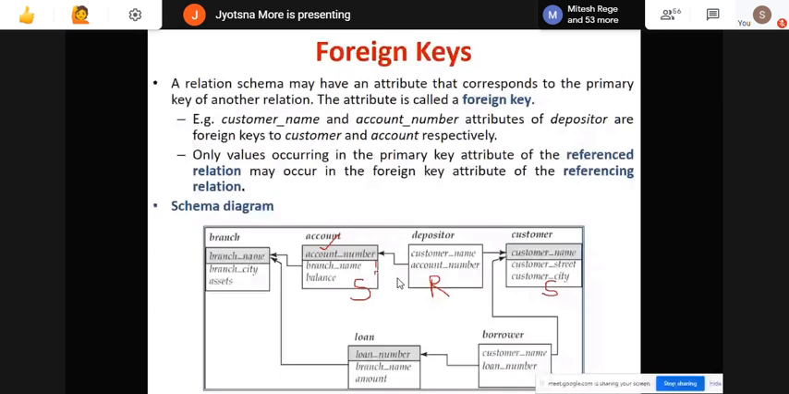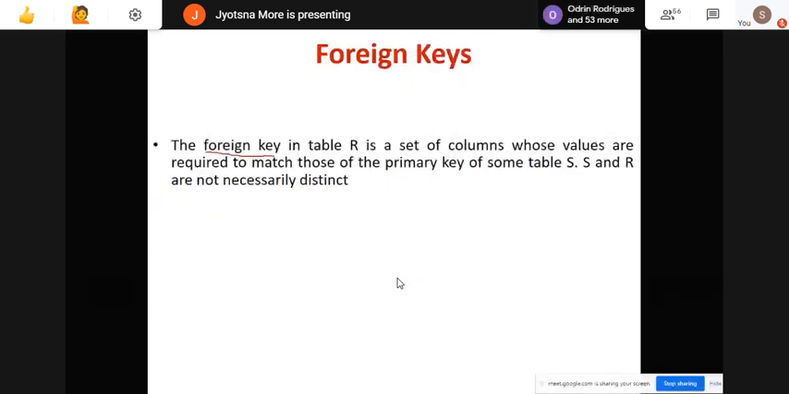So whatever values you have need to be present over here, or you can have this value as null in a foreign key table, not in a primary key. Here you need a value. Okay, so here that is given in proper database language. The foreign key in table R, that is in our case depositor, is a set of columns whose values are required to match those of the primary keys of some table S, that is our customer and account relation. S and R are not necessarily distinct. That may be the same or different.